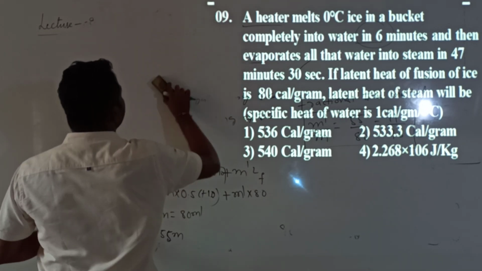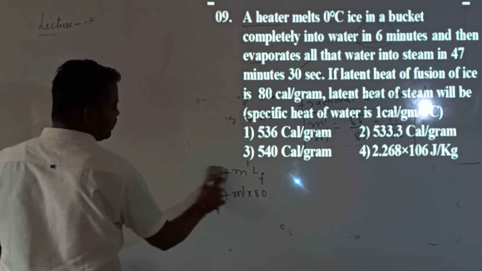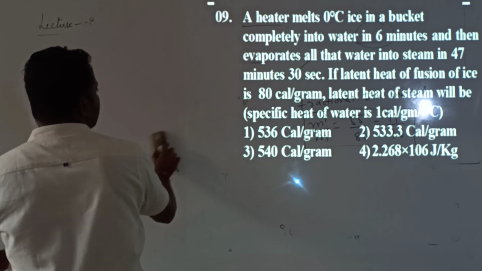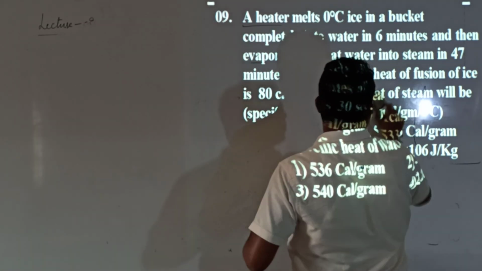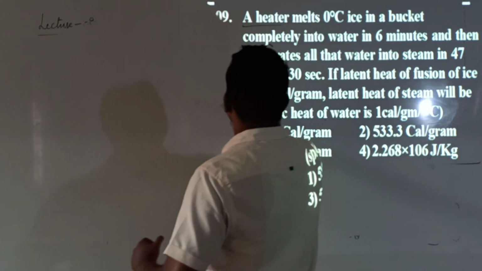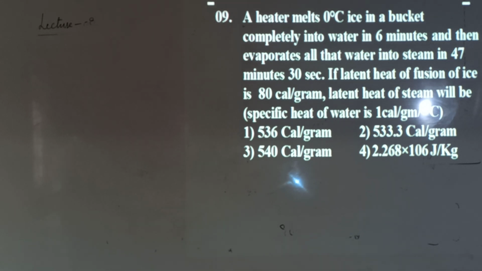So what is this question number 9? A heater melts ice at 0 degrees in a bucket completely into water in 6 minutes and evaporates all the water into steam in 47 minutes 30 seconds.